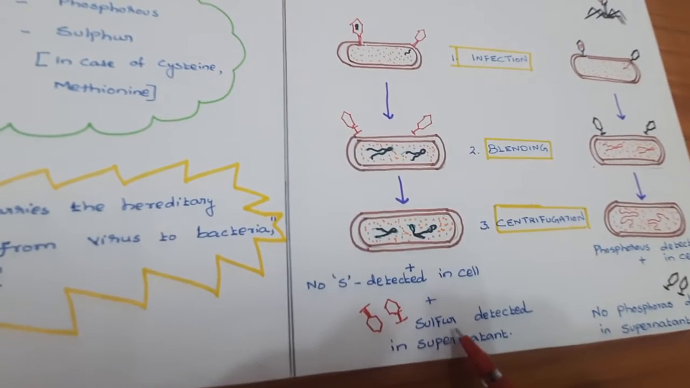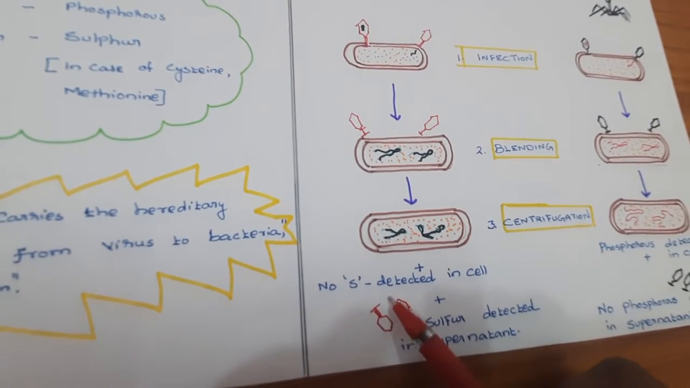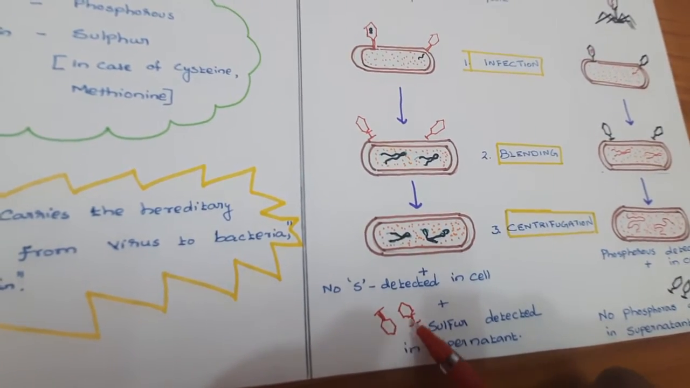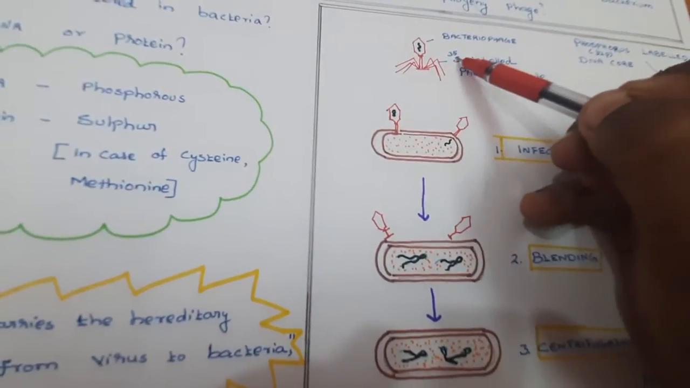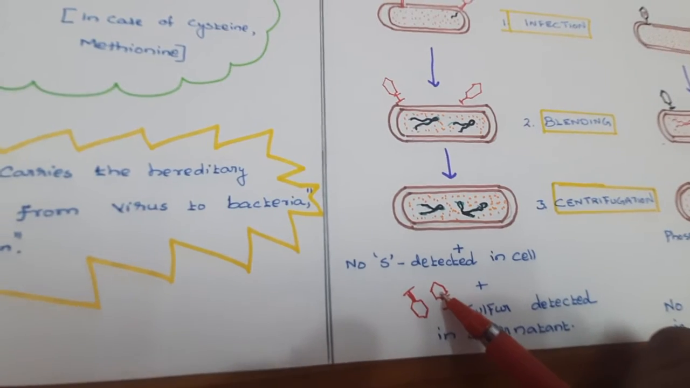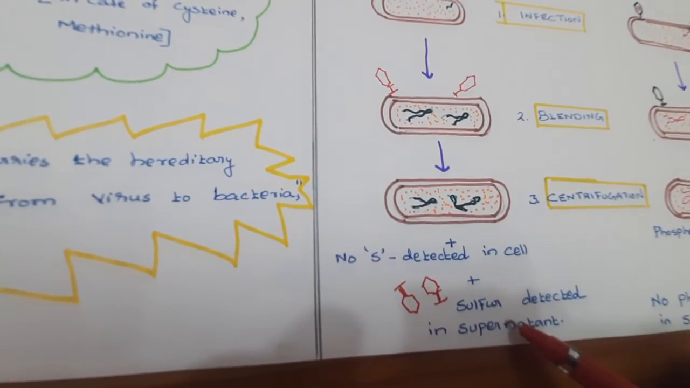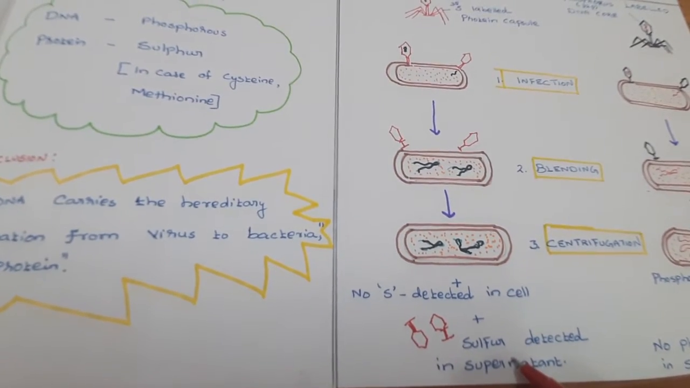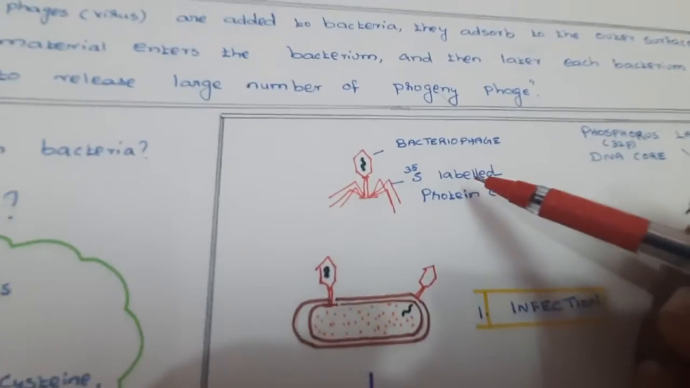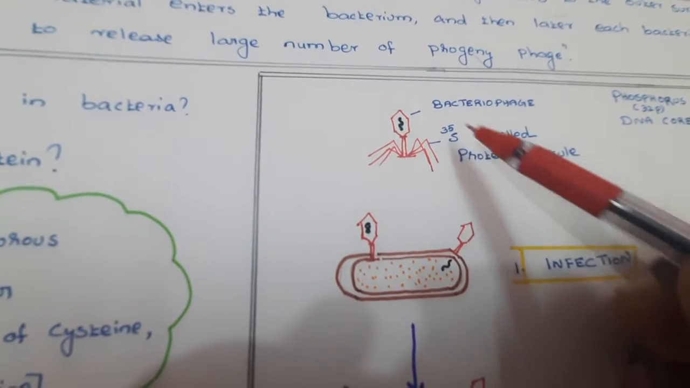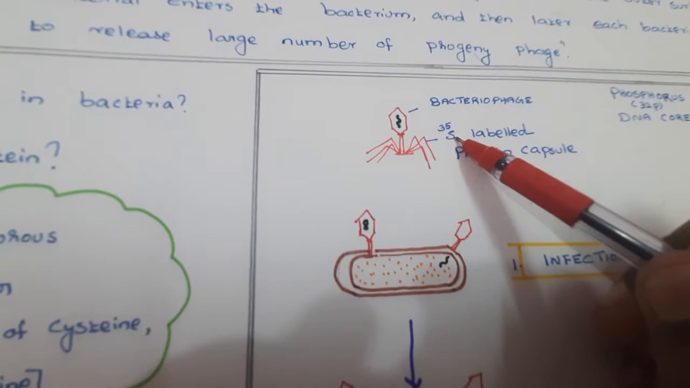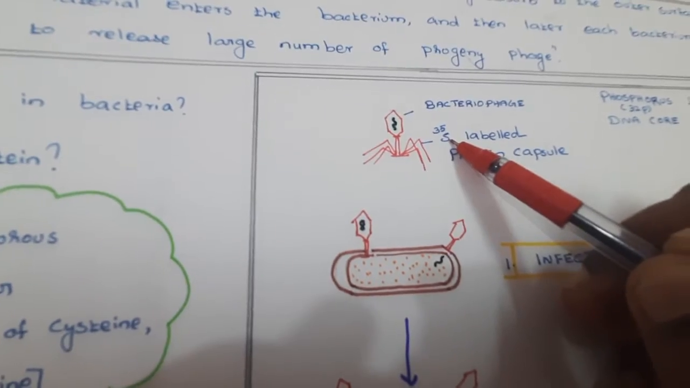But the supernatant solution contains what? The protein coat. This protein coat is made of what? Radioactive sulfur. So radioactive sulfur is found in the supernatant solution. So in this first part of the experiment, the protein coat is tagged with radioactive sulfur.